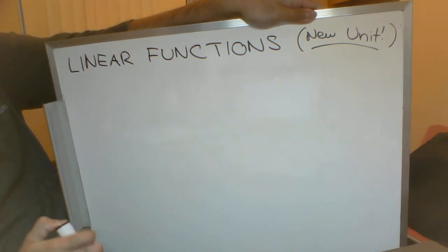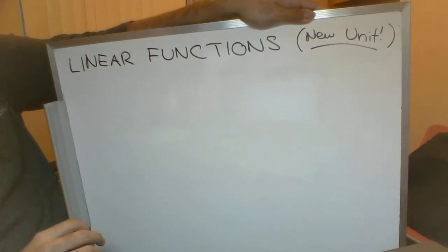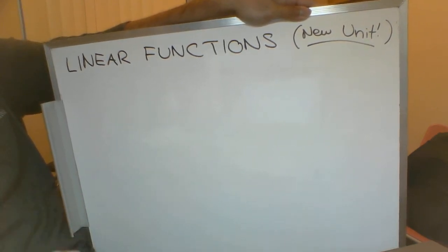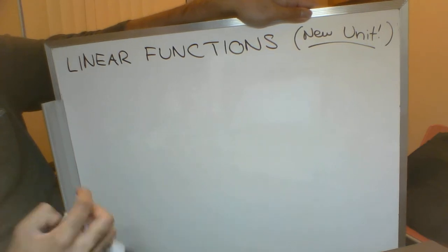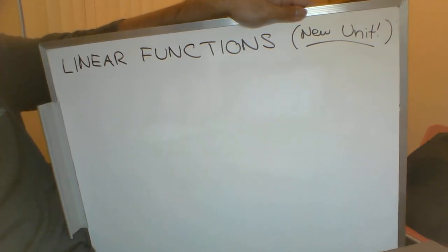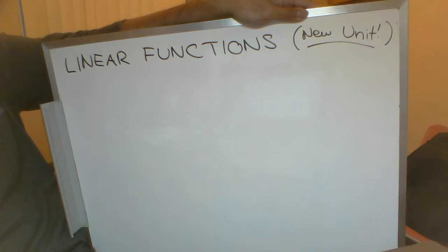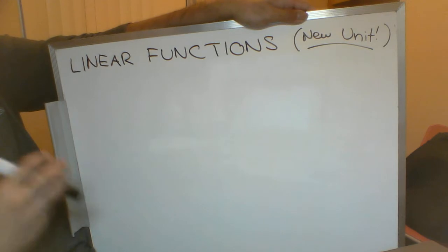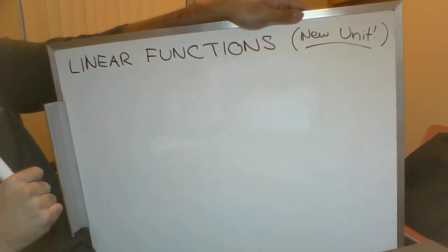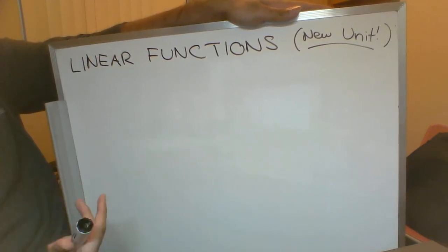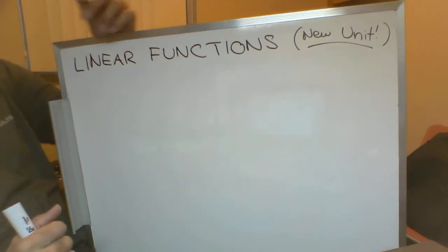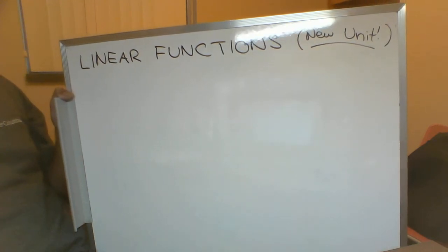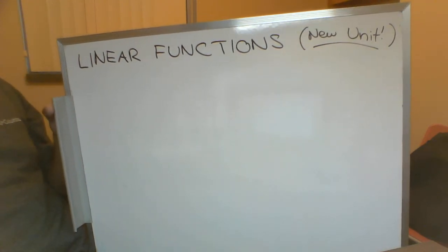I don't remember the exact breakdown that I had for the schedule for this unit, but I think we're going to spend an extra 3 or 4 classes on this unit just so that I don't have to rush through anything. So the lessons will still be about half an hour long, I imagine. This particular one might be a little bit shorter, but we're going to spend lots of time just taking it slow, going through some simple examples of what linear functions are, how to use them, how to graph them. That's right, we're going to start graphing in this unit, so bring a ruler for your next class if you can. For your next class onwards, that is.